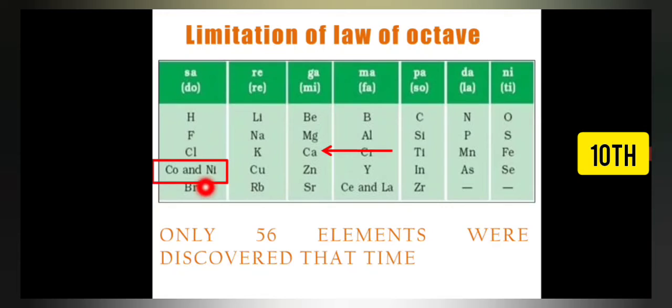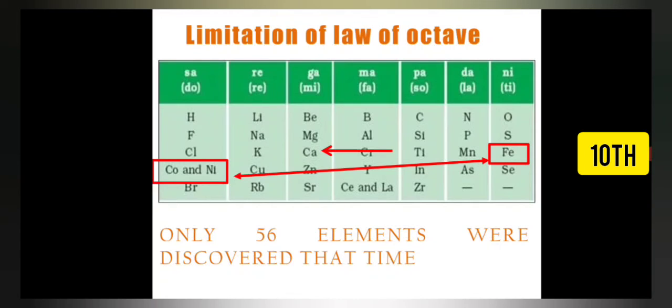And if we consider iron, iron is placed in the seventh group, and cobalt and nickel, with the same property as iron, are placed in the first group. So they are very far away from each other. Iron is far away in the seventh group, and cobalt and nickel are in the first group. So why have these been placed in separate groups? This was one of the limitations of the law of octave. So this is all about Newland's law of octave, and the first attempt, that is Dobereiner's triads.